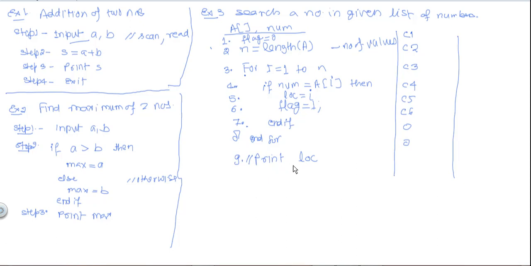So in this way we can write the algorithm. Here we have used end if and end for statements, but we can use indentation, which we will see in the next examples. There also we will calculate the complexity of the algorithm.